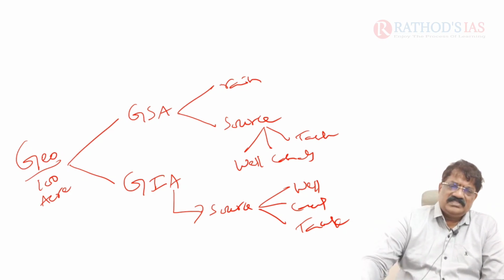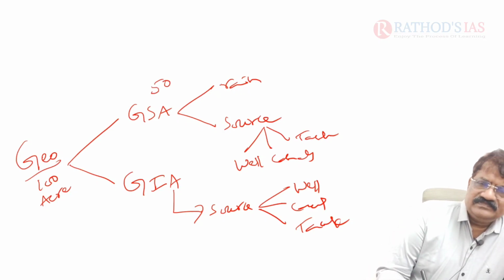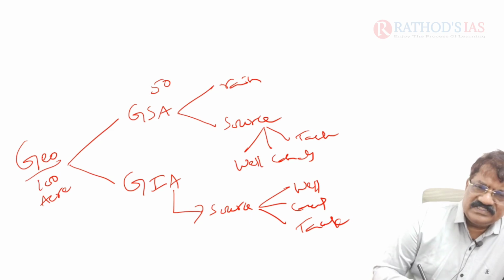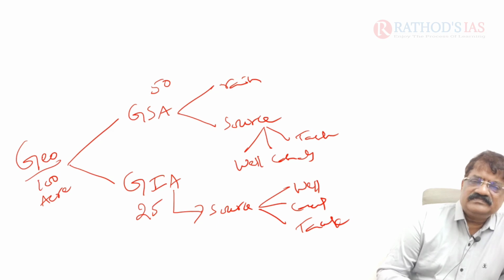For example, out of 100 acres, we are using 50 acres for GSA. With reference to GIA, no rain is there. For example, the rain has stopped. Let us imagine, then we can cultivate only 25 acres.